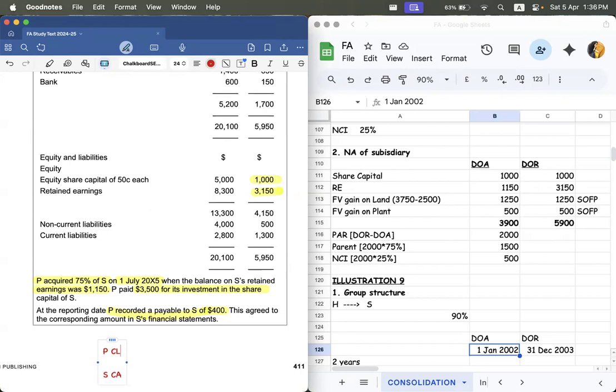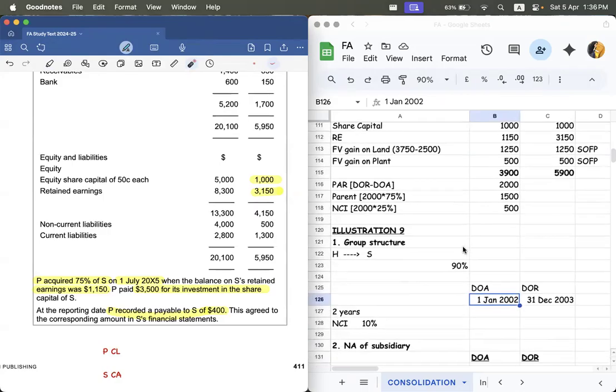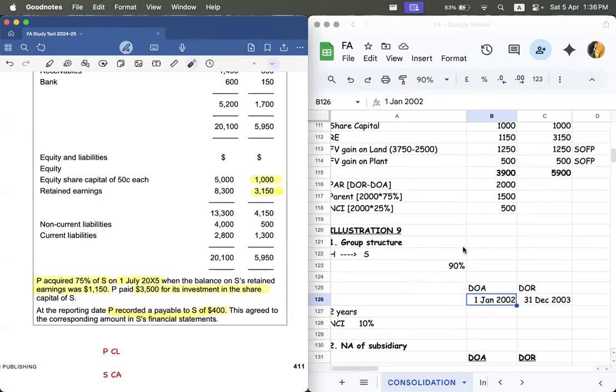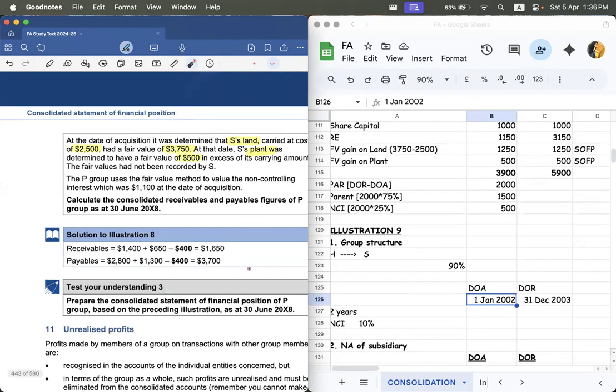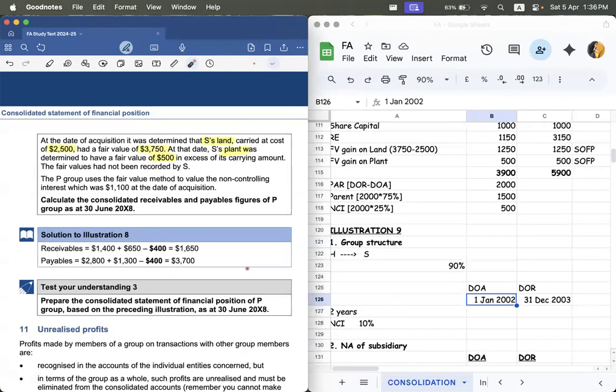Every rest of the things is the same as we have discussed just now. As homework, you're going to prepare till 5 workings. You're going to prepare the SOFP and SOPL. And when you do, make sure that you increase the value of the land as well as the value of plant.